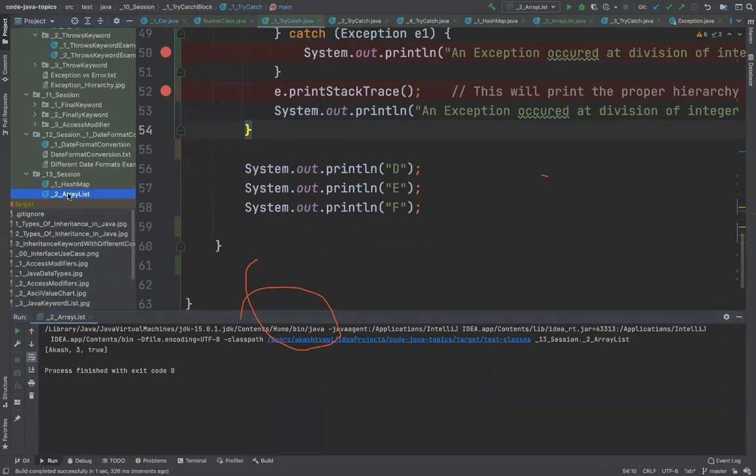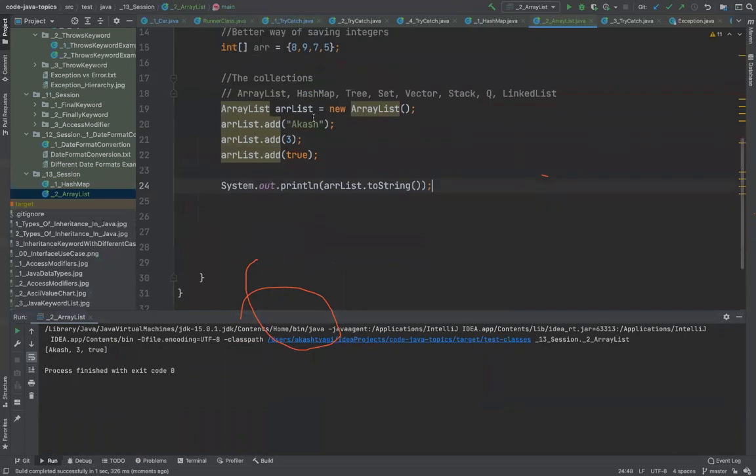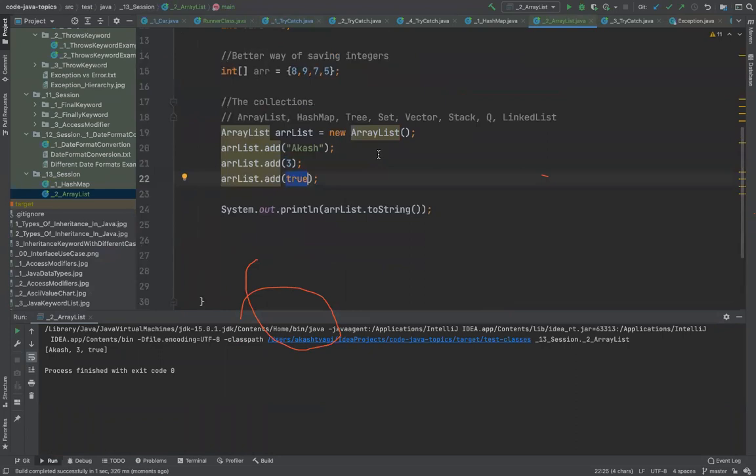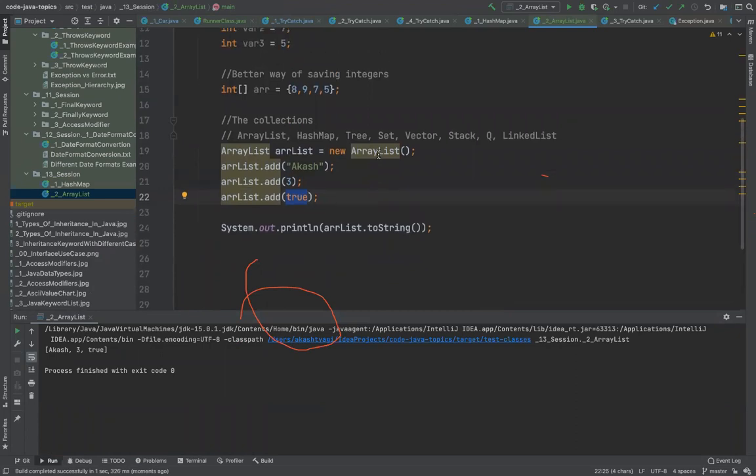Which is okay, but when you code in real time, you don't want this kind of behavior. You want something to be precise when you code.